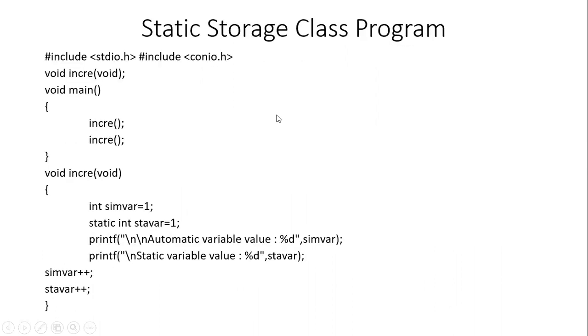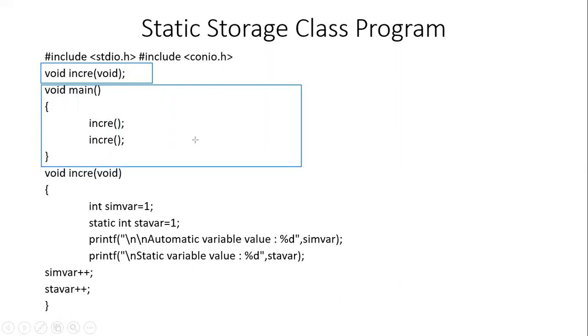Now let's have a look at a program. This is a very important program. Please focus on the output for a better understanding of what static storage classes are. So here you can see that we have defined a prototype of a function named incre. It does not return any value and no arguments are passed to the function. Now within the definition of the main function, the incre function has been called twice. So we are going to execute the incre function twice.